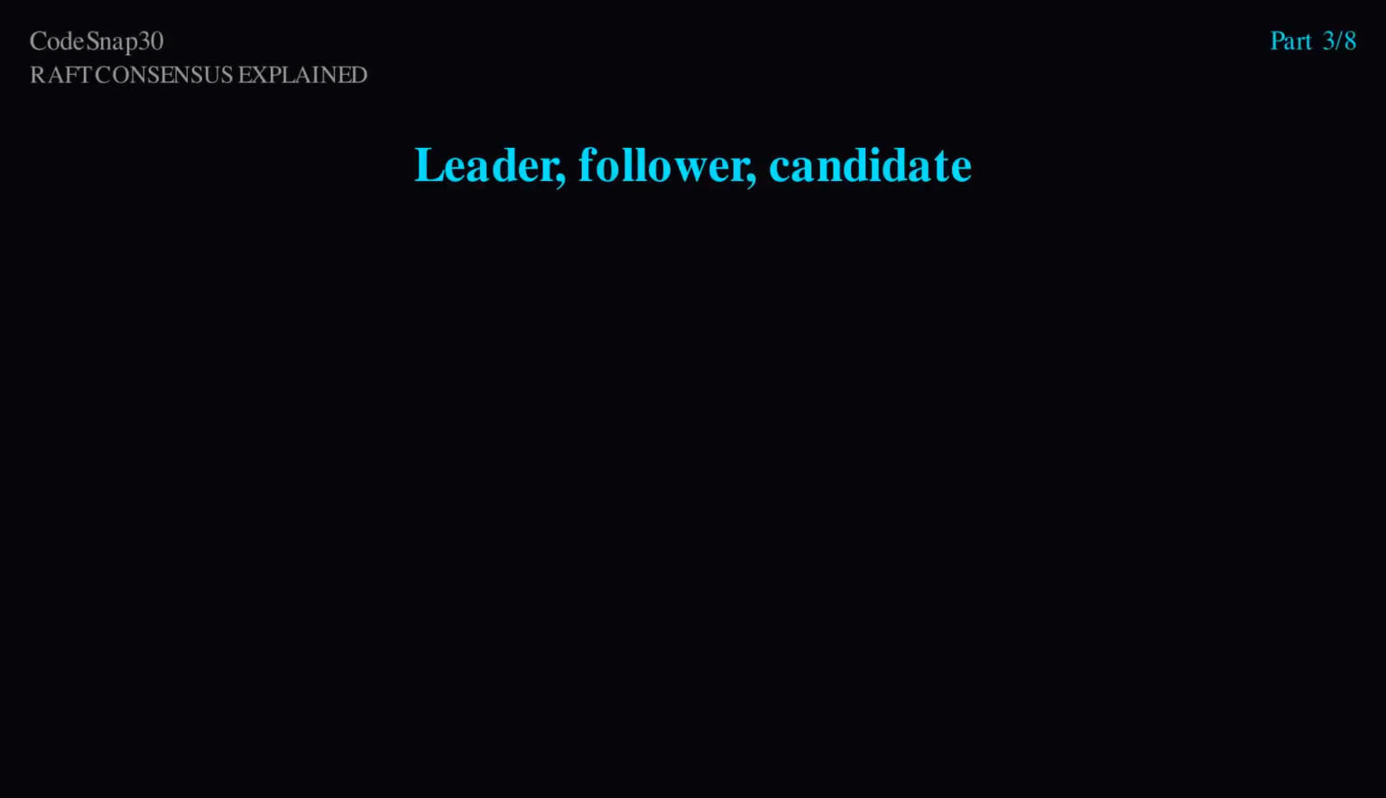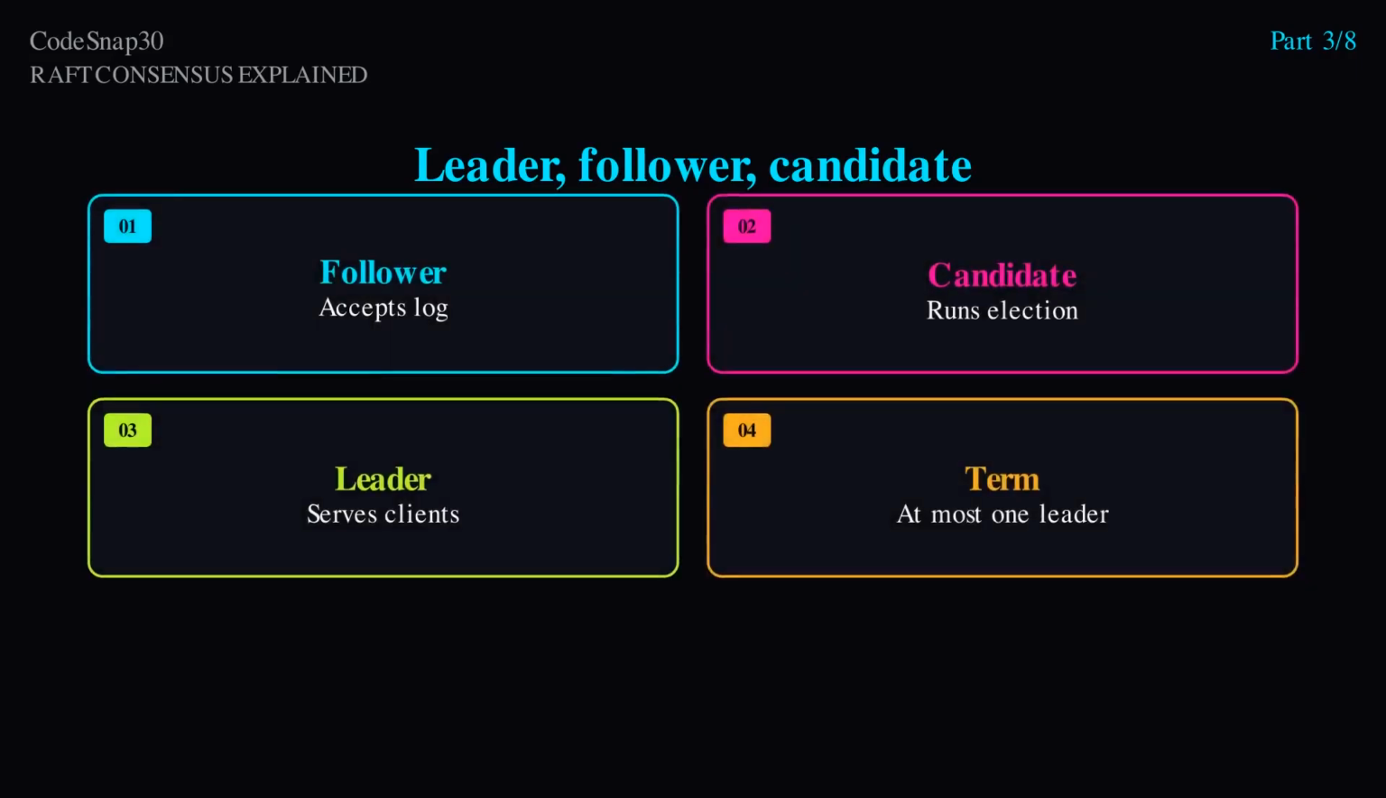Raft has 3 roles. Followers passively accept log entries from a leader and respond to heartbeats. A candidate runs for election when it times out waiting for those heartbeats. A leader handles client requests and replicates the log to followers. Only one leader should be active for a given term under normal operation.